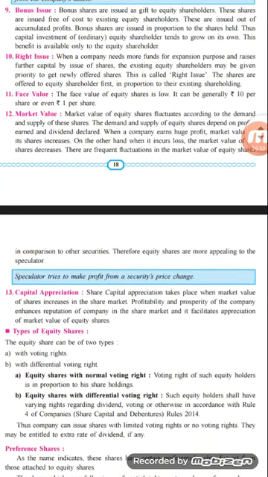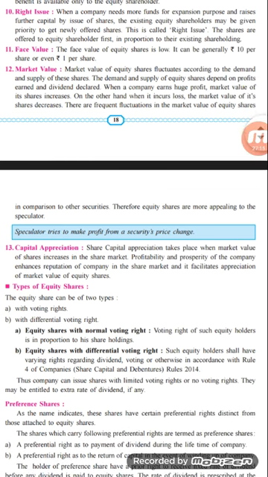We have seen the ninth one, that is the bonus share. Whenever the company wants to use the amount which is there in the reserves, that is in the form of retained profit, they can use that amount to give the bonus shares to the existing shareholders of the company, and that will be in the ratio of 2:1. Then the next point we have seen is right issue. Right issue means those equity shareholders who are already shareholders of the company will get the preference first, and if they don't exercise the right, then the rights will be given to someone else so that he can purchase the shares of the company.